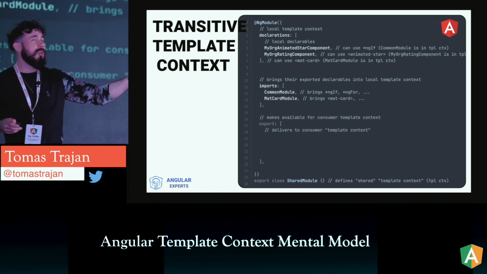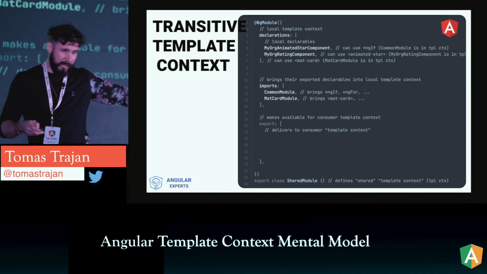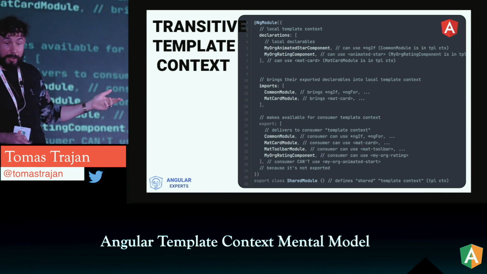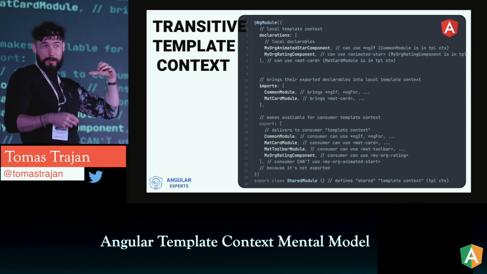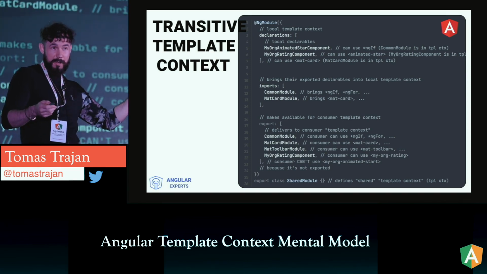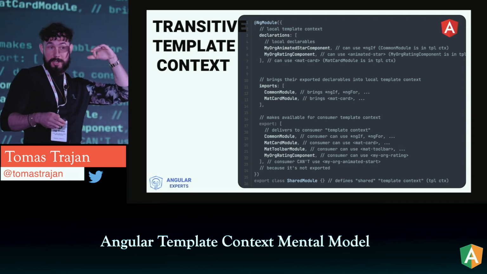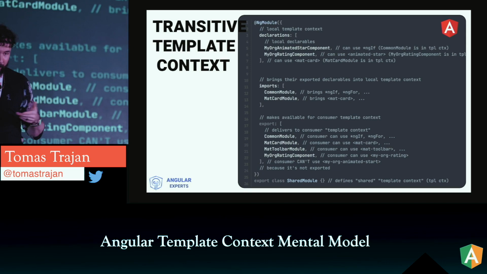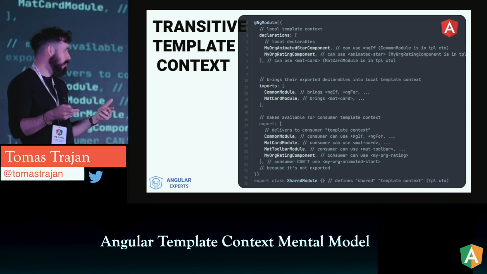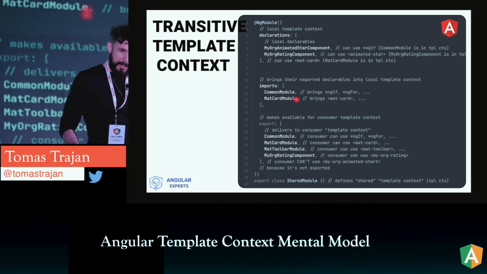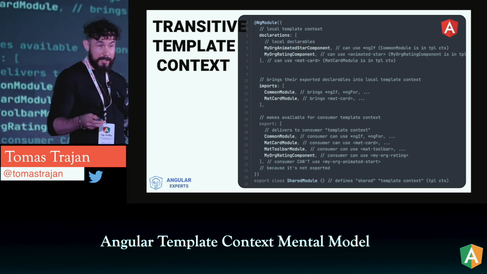And this is what is going to be delivered to the consumer of that shared module in that target template context. And here we say we export the common. So that way, if we use it in a lazy loaded feature, we don't have to import the shared and common, but just the shared, because we are exporting the common. And then probably the card will be useful in most of our features, so also the card and organization rating, but not the animated star, that stays private.